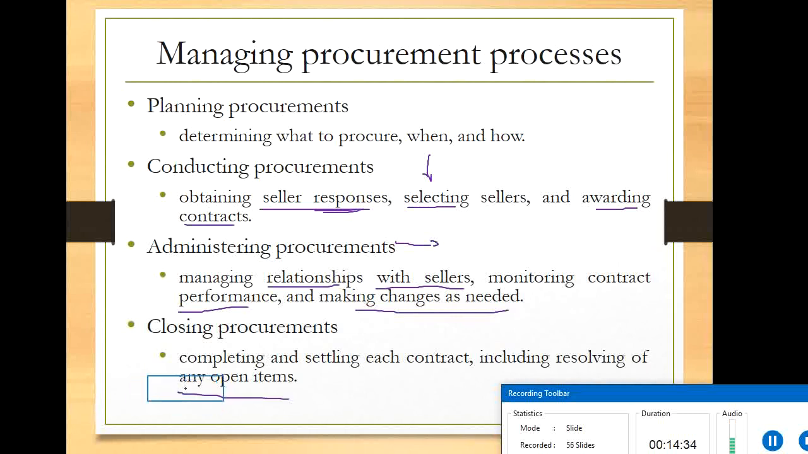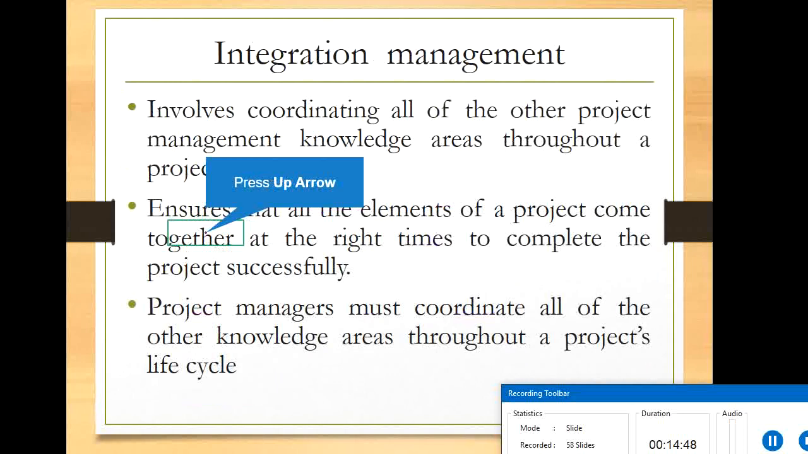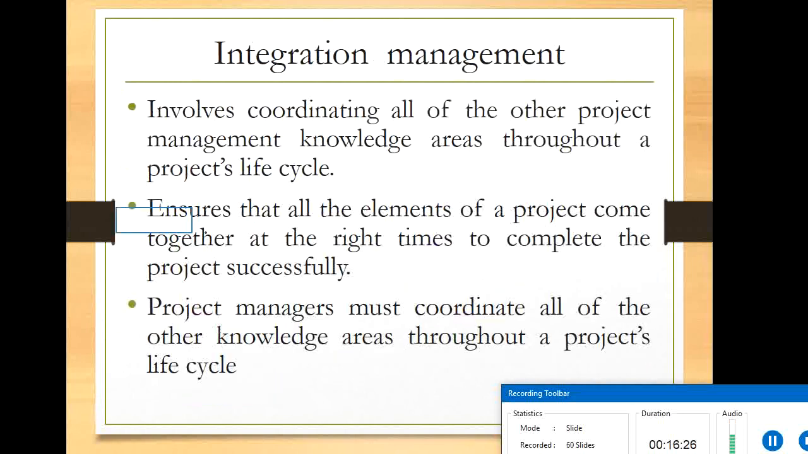So you have to process, and when you receive the materials or various supplies, you check them for quality, these are determined quality, and you accept them, then you make payment, then close the issue. So these are the broad aspects and activities involved in the procurement process. Then integration management.